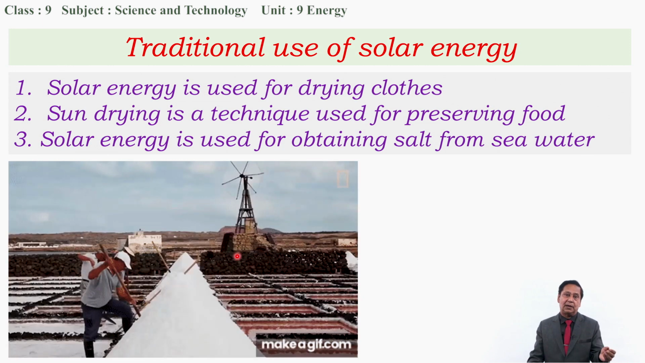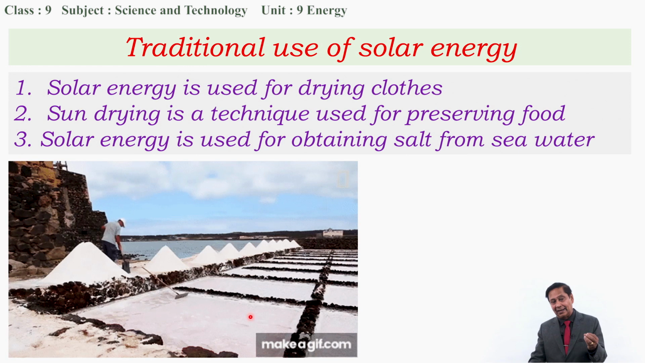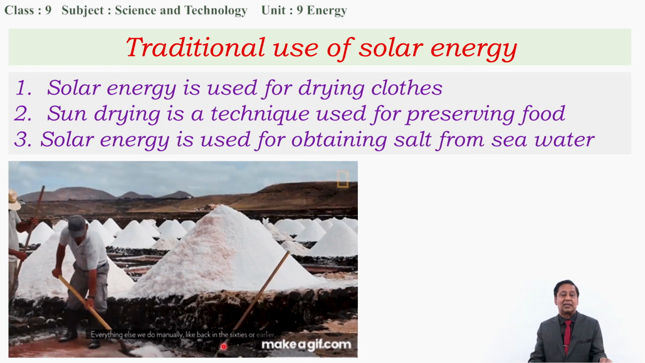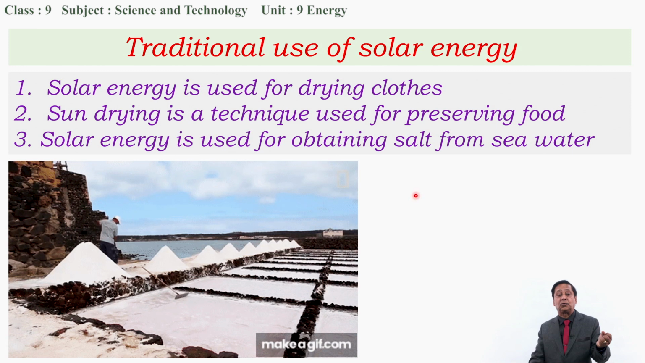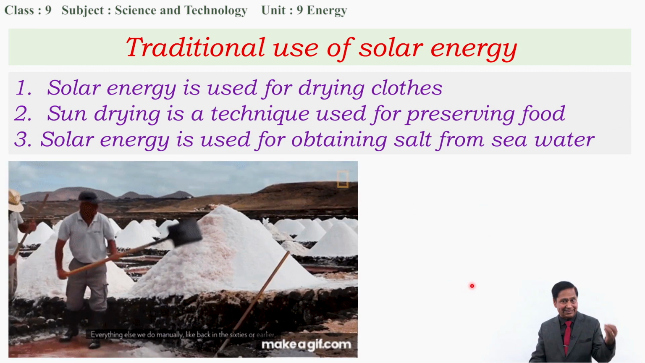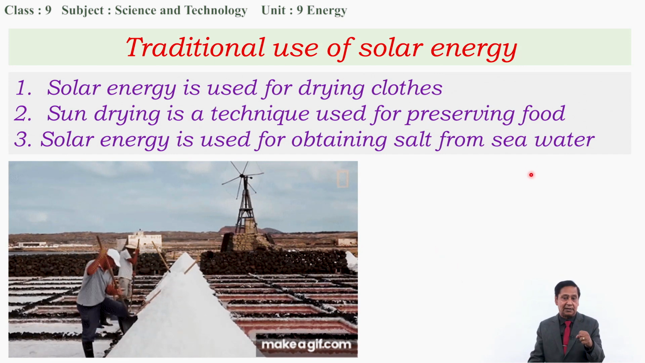When water evaporates, the concentration of salt becomes more and more, and the salt crystallizes, and the crystallized salt is then separated from water. This way we are getting salt from the sea. This is the traditional method of extraction of salt from the sea. These are some traditional uses of solar energy.